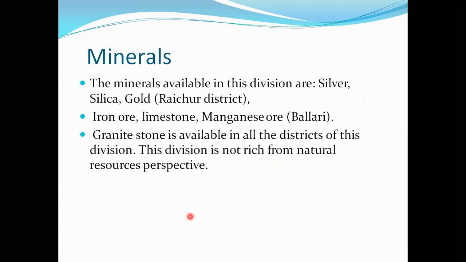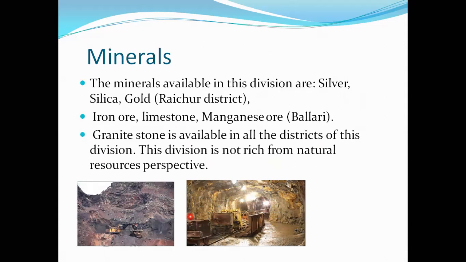Which division? Kalburgi division. This division is not rich from the natural resources perspective. This is known as Hatti in Raichur, children. This is iron ore.